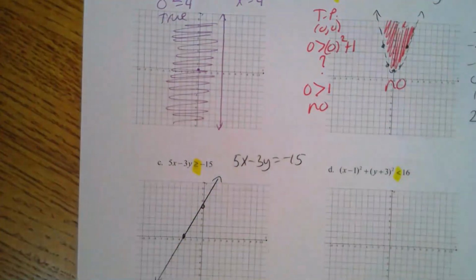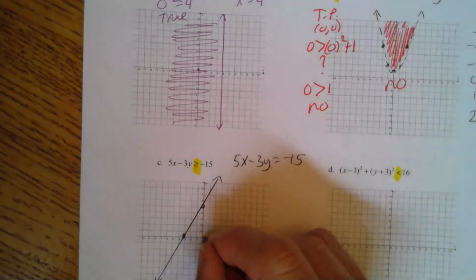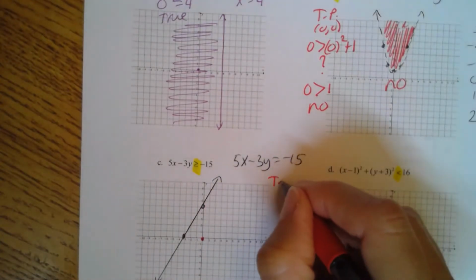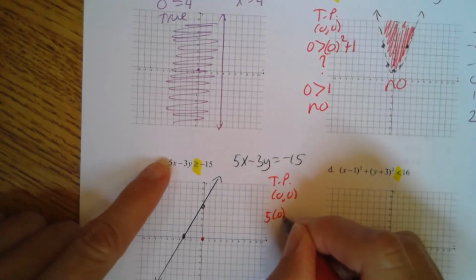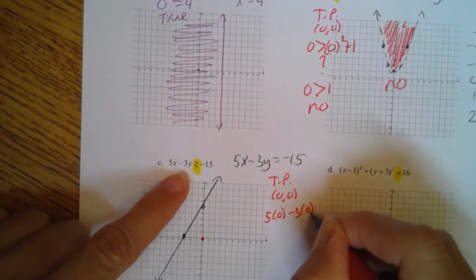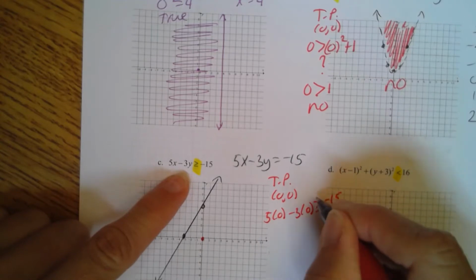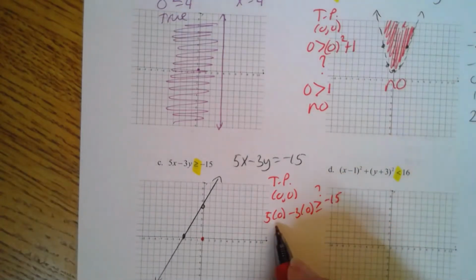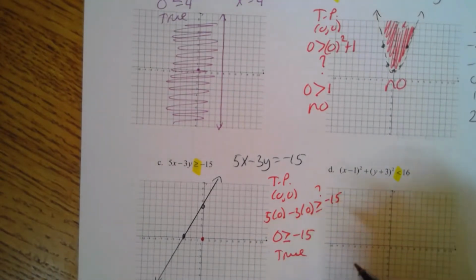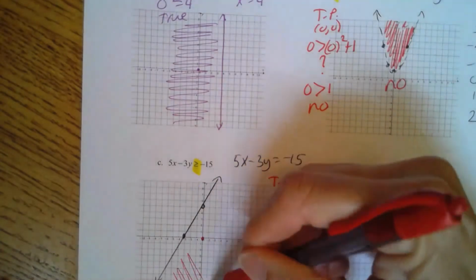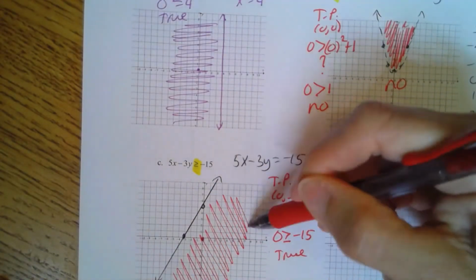And then we have to figure out where we shade. So again, we'll do a test point. 0, 0 is right there. So my test point would be 0, 0. Plugging in x being a 0, plugging in y being a 0, I want to know, is that true or false? So that says 0 is greater than or equal to -15. That is true. 0 is greater than the negatives. So I'll shade where 0 is. So I'll shade down below.